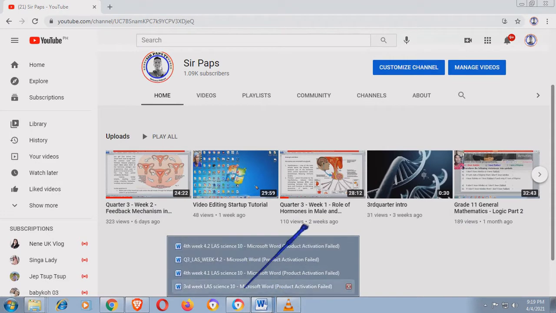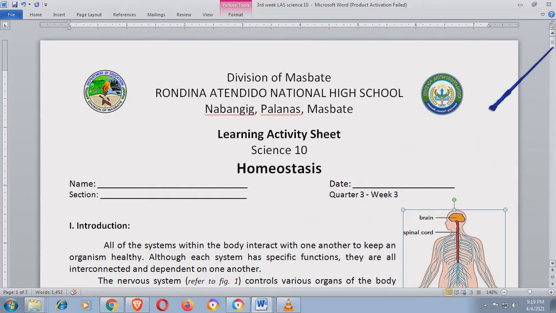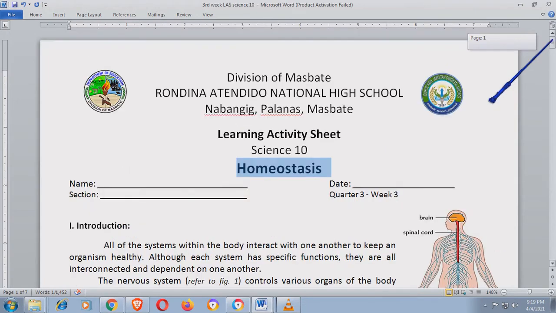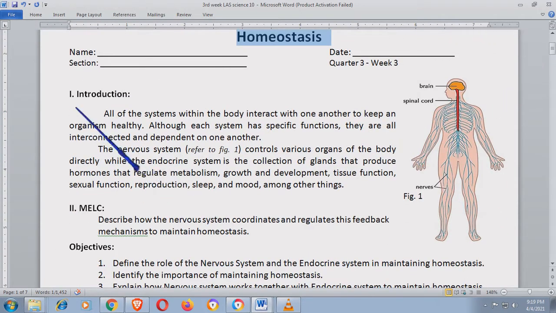So, the title of our learning activity sheet is Homeostasis. Homeostasis ang magiging title natin. Okay? So, introduction. All of the systems within the body interact with one another to keep an organism healthy. Although each system has specific functions, they are all interconnected and dependent on one another.